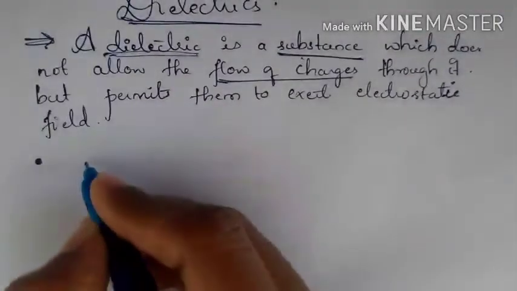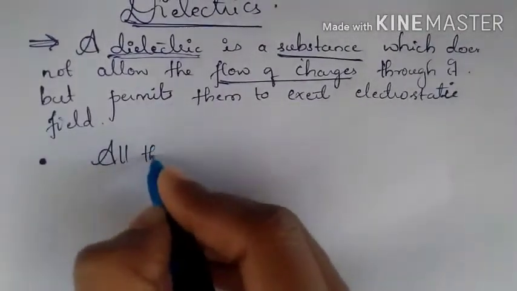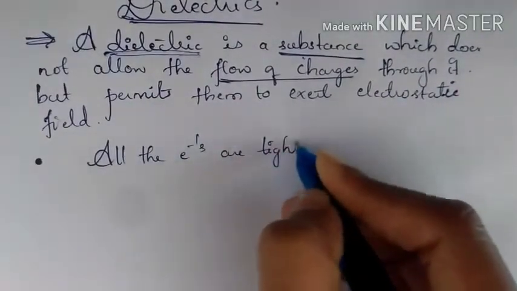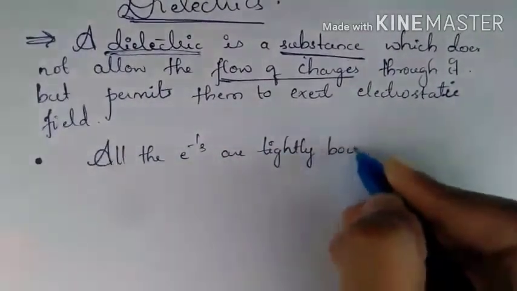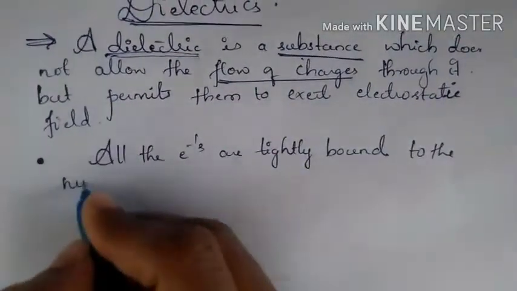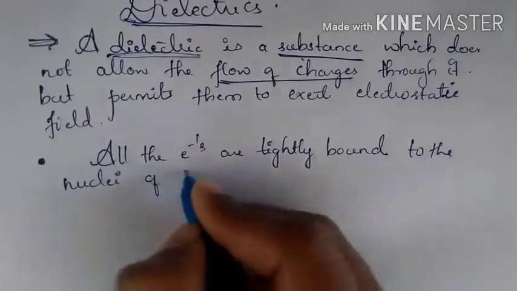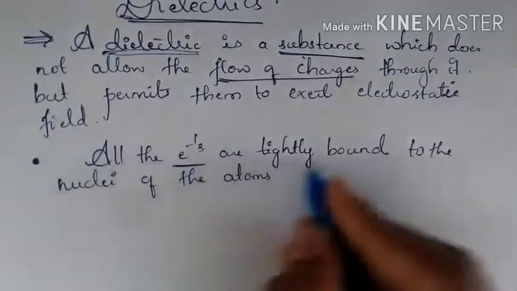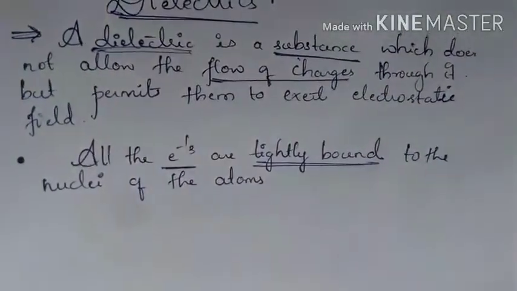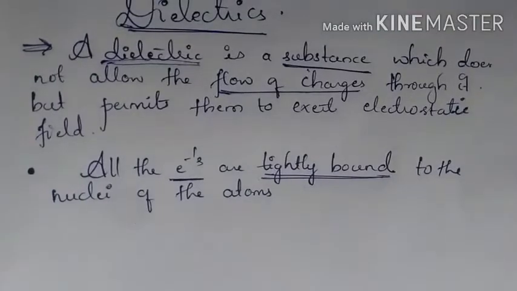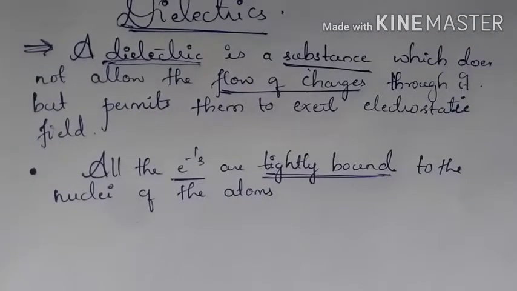All the electrons are tightly bound to the nuclei of the atoms. Since all the electrons are tightly bound, there are no free electrons which can flow and create a current.